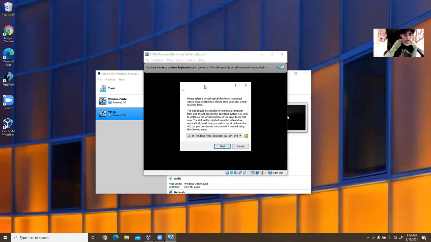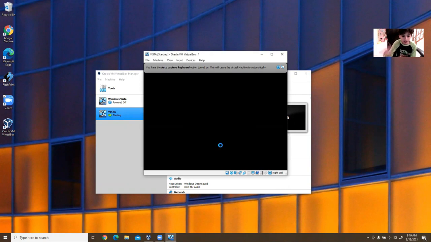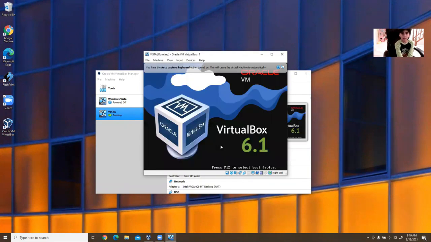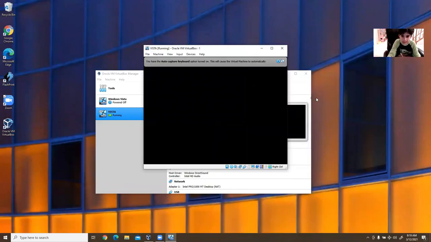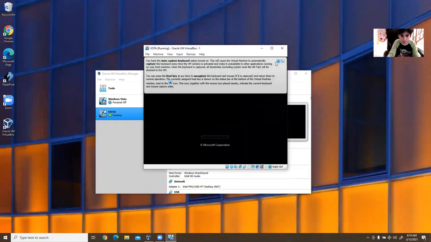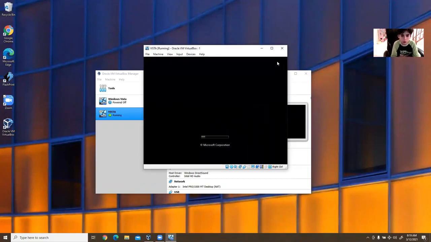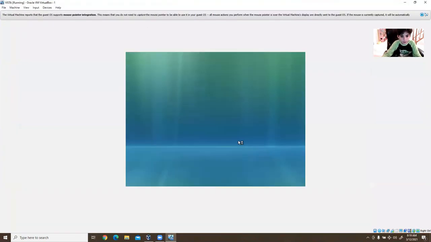It takes a little bit of a while to start up. We don't want to set it to that because that was actually the old file. I had to rename it. Start it up, and okay. Now it's loading files. All right, so didn't even have to press a key. Usually you do. All right, it's starting up our virtual machine. So I'm going to move it full screen. All right, there you go.